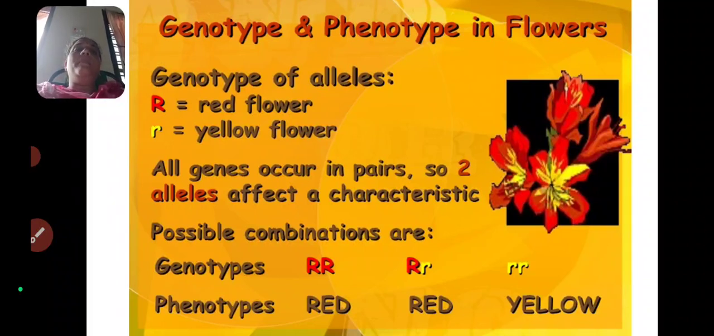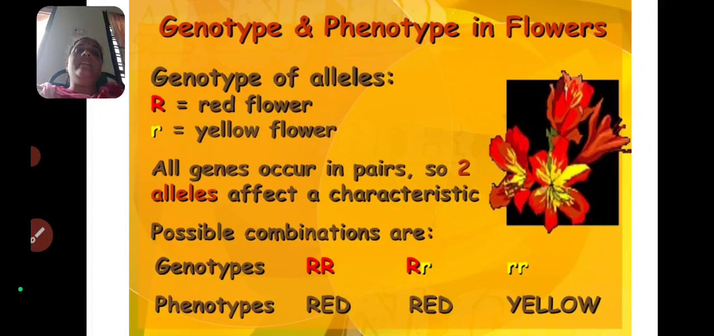Next one, genotype and phenotype in a flower. So here there is a flower. In this slide, red and yellow color flowers are there. In the genotype, capital R indicates a red flower and small r indicates the yellow flowers. Capital R is a dominant gene, a dominant trait, and small r is a recessive trait. So capital R indicates the red flower and small r indicates the yellow flower. In this slide, all of you must observe the red and yellow flowers.